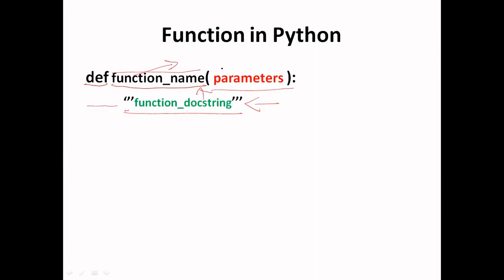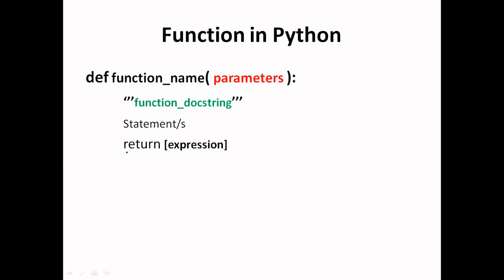So it is for the understanding of another person who wants to use your function or code, so they can check what your code does without checking your complete lines of code of the function, and they just call the documentation string of this function and they will get whatever you have written here, and basically it is an optional line. After that we can write any number of statements inside the function, and then we could have a return statement.